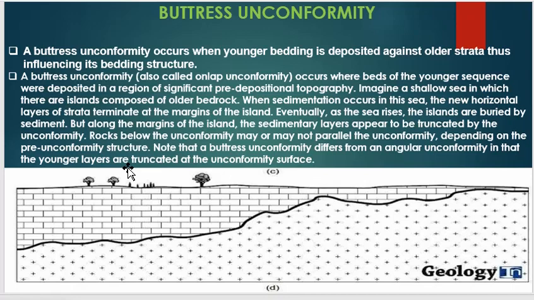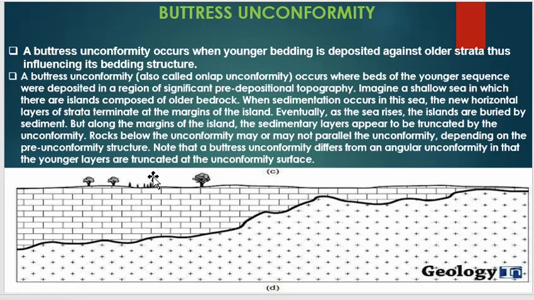Next is your buttress unconformity. A buttress unconformity occurs when younger bedding is deposited against older strata, thus influencing its bedding structure. It is also called on-lap unconformity, where beds of a younger sequence were deposited in a region of significant pre-depositional topography.